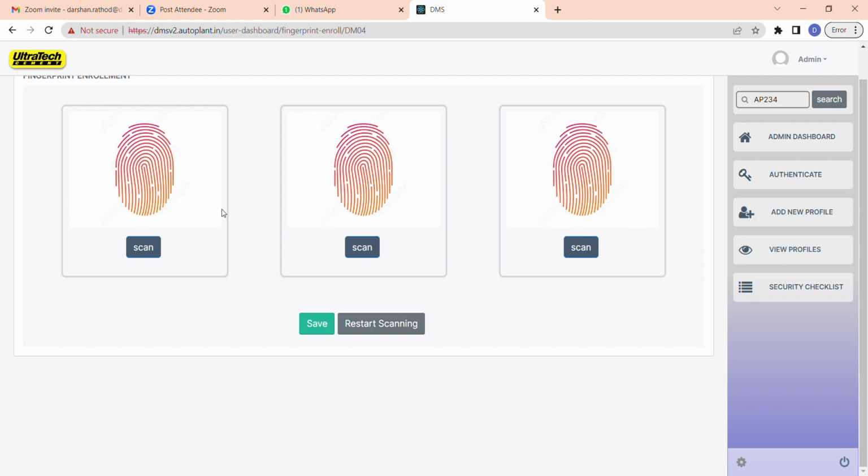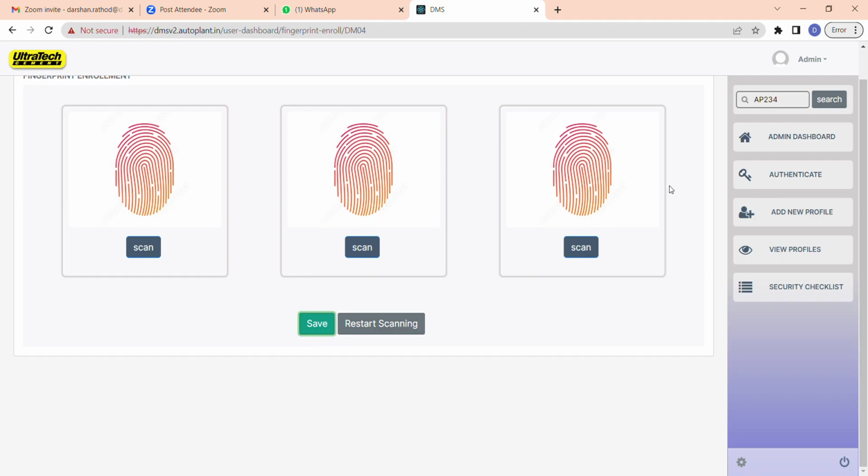You can take 3 samples of the same finger, or of different fingers. It depends on the users. Then you just need to click save, and it will get saved. I cannot show you this because I do not have an IoT device physically now.